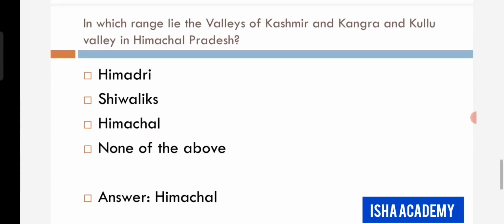Another question. In which range lie the valleys of Kashmir and Kangra and Kullu Valley in Himachal Pradesh? The options are Himadri, Shivaliks, Himachal, none of the above. The answer is Himachal.